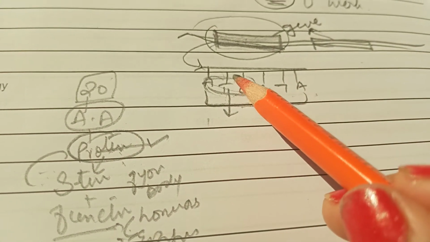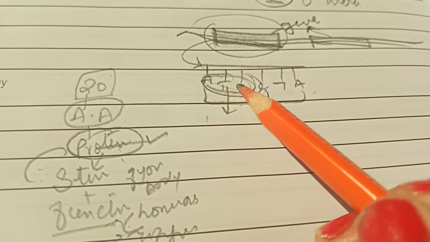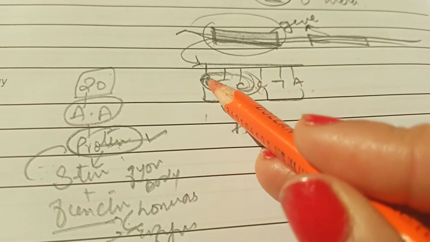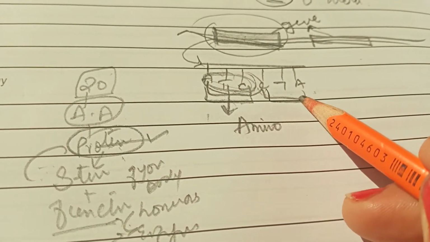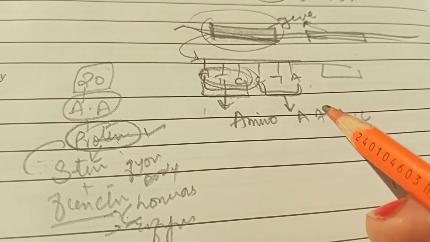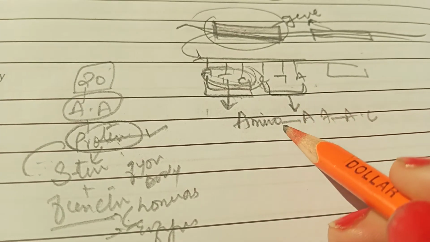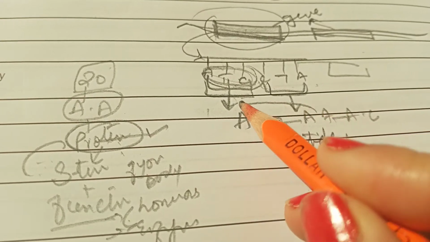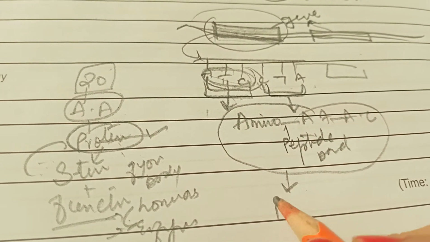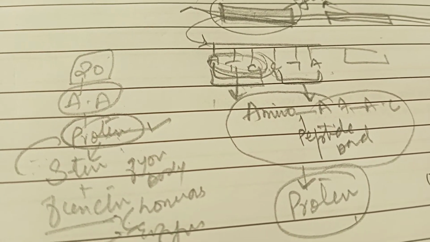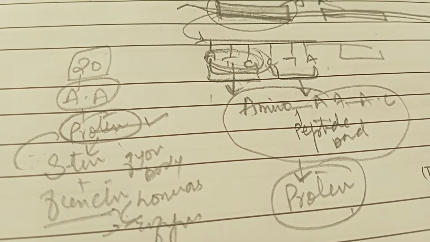Similarly, these nucleotides of the DNA have the information to produce the amino acids. Let's suppose these three nucleotides produce this amino acid, these three nucleotides produce another amino acid, and other three nucleotides produce another amino acid. Then these amino acids will join with each other by the peptide bond. You might have learned about the peptide bond in chemistry. These amino acids together produce a protein. This protein can perform a structural role, while other proteins act as an enzyme to control the biochemical reactions.